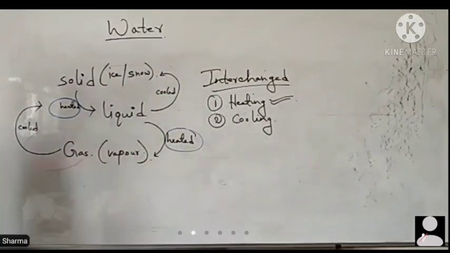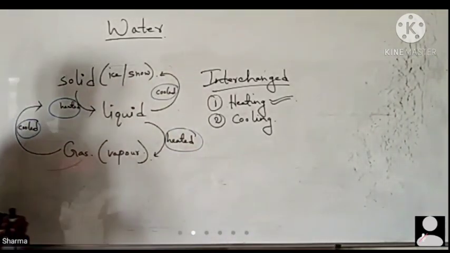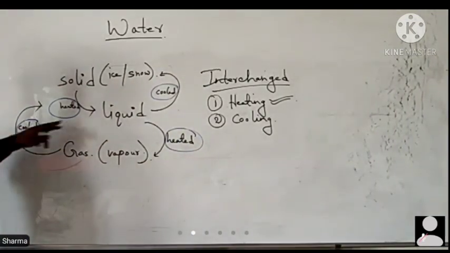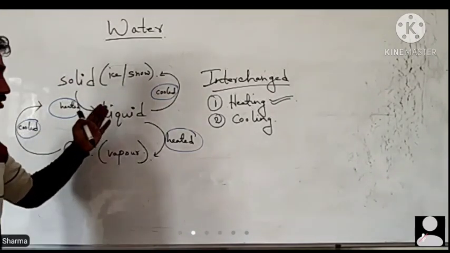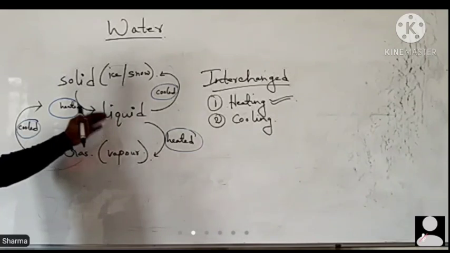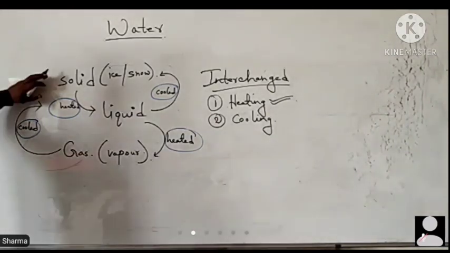Further cooling means, when we condense gas, what do we get? We get liquid. And if you further cool the liquid, or if you freeze the liquid, what will we get? We will get solid again.